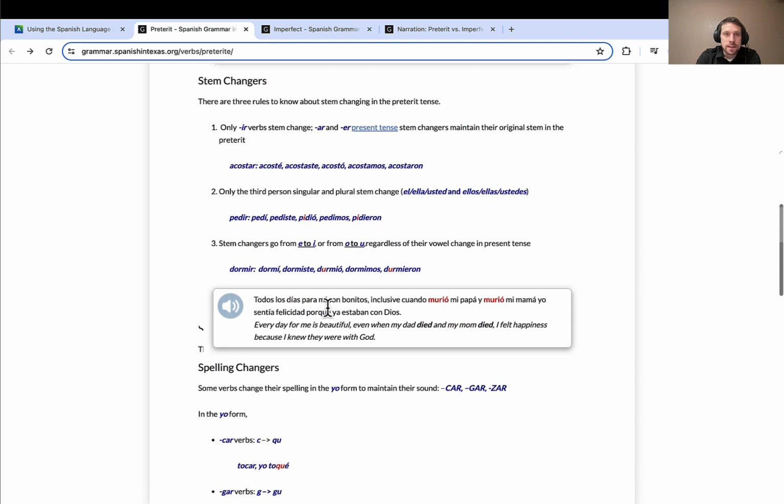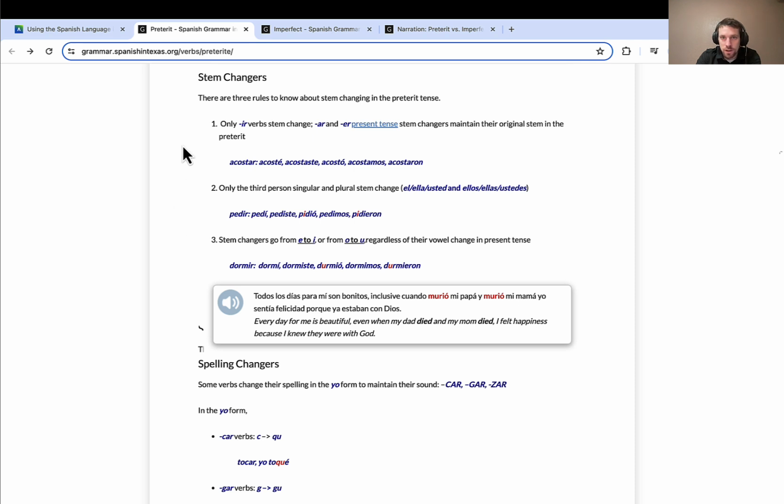Now there are all these stem changing rules and spelling changes that happen. It all seems rather complicated, but once you get used to these different stem changes and spelling changes, and you see them in your reading and listening, it'll become more natural and you'll remember them. So there you can see that AR verbs and ER verbs don't really change, but IR verbs do change, and you can see some differences here, whereas pedir is the original verb, right? But if you use that third person form, it becomes pidió. That E becomes an I.